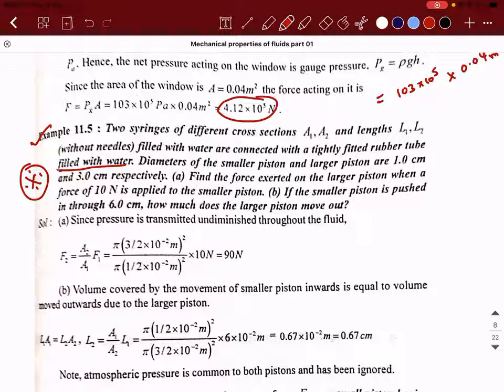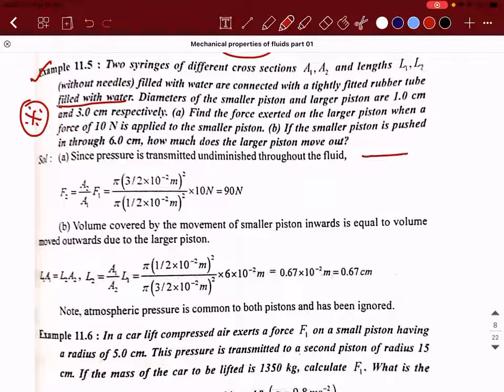So did you understand the question? First of all, this is a very, very important question, as I told you. Read the question carefully. So there is a syringe. You have something like this, and there is a tube that is connected. Of course, the tube is also supposed to have a varying diameter, and the rubber tube is acting as a medium between these two syringes to communicate. So there's a bigger one, there's a smaller one.